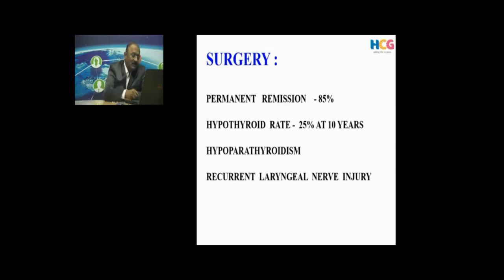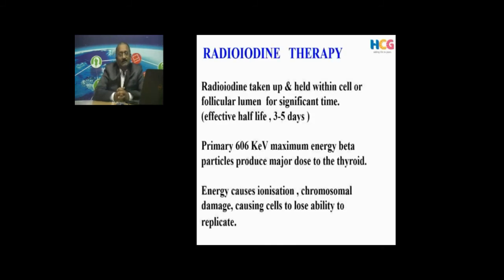And let us see what the nuclear medicine role is here in thyrotoxicosis treatment. We administer radioactive iodine 131. It has a beta energy of 606 keV. This is the one which damages the thyroid cells. It kills them. The cells which concentrate iodine 131 lose their ability to replicate. So this is like doing a non-invasive surgery, or non-invasive procedure. Without doing a surgery, you are reducing the thyroid gland bulk entirely.